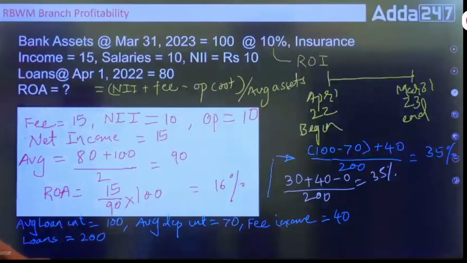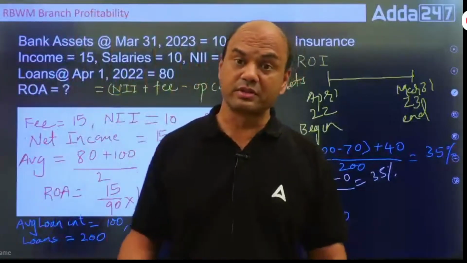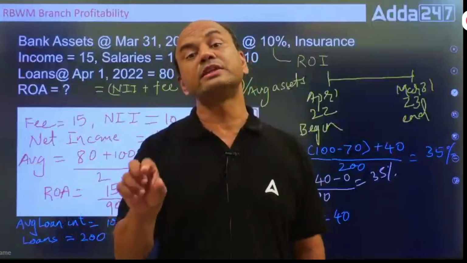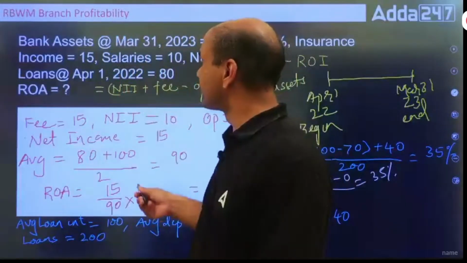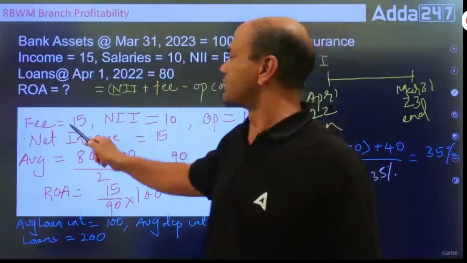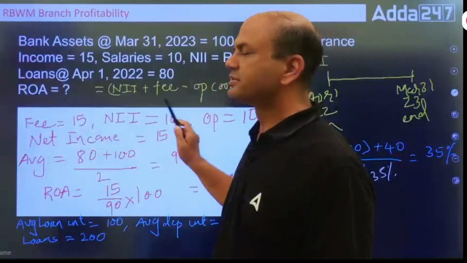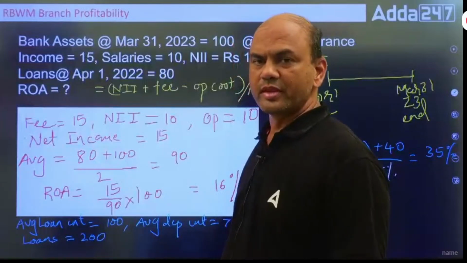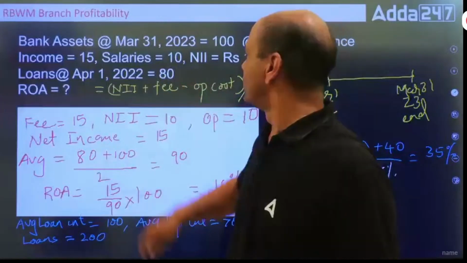Now what do I want? I want ROA. What is the formula of ROA? Your NII plus your fee income minus your operating cost, the whole divided by average total assets. Let's find out one by one. Fee income is given as insurance, 15 rupees. NII is already given, 10 rupees. Now what are the salaries? Salaries are given as 10 rupees. Both are 10, don't confuse this.